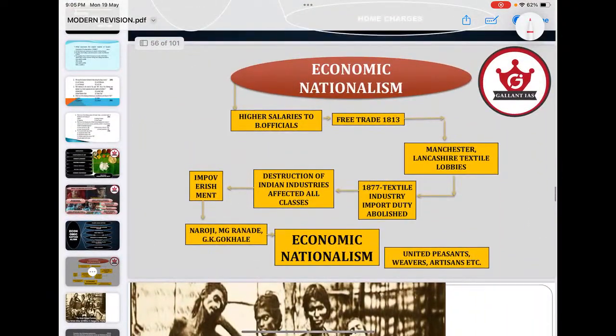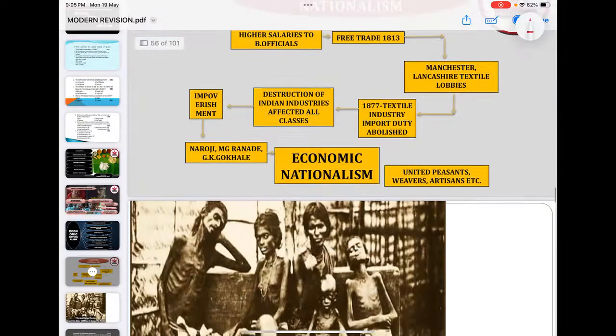Economic nationalism is the most important thing. See the reflection of how the Indian economy was systematically drained, or how it was looted by different means and different methods. That realization paved the path for the foundation of Indian nationalism. So Indian political nationalism is born from economic nationalism.